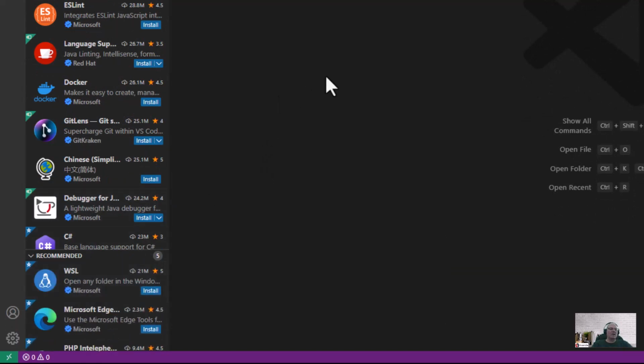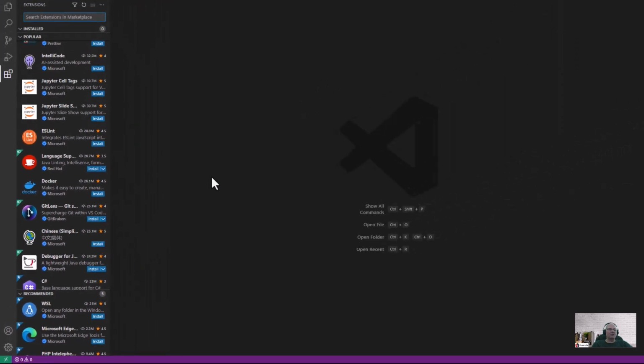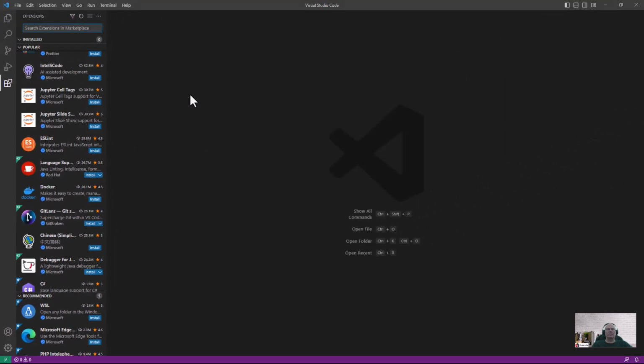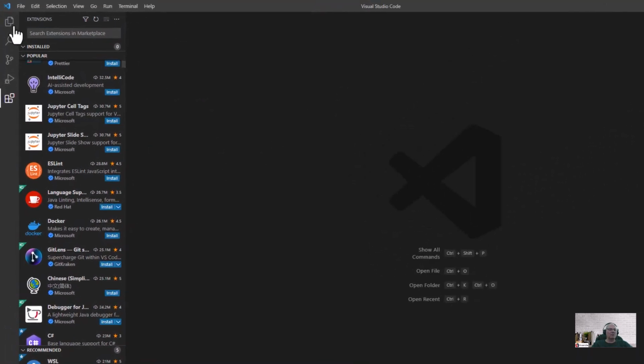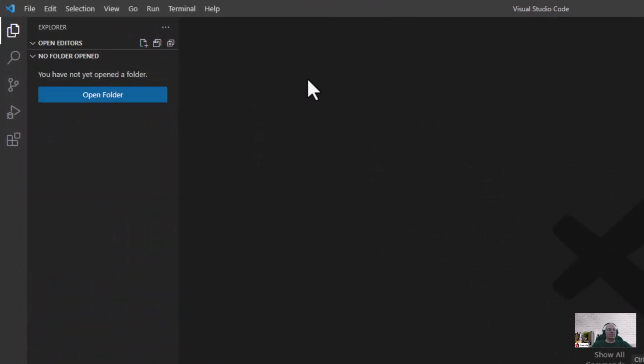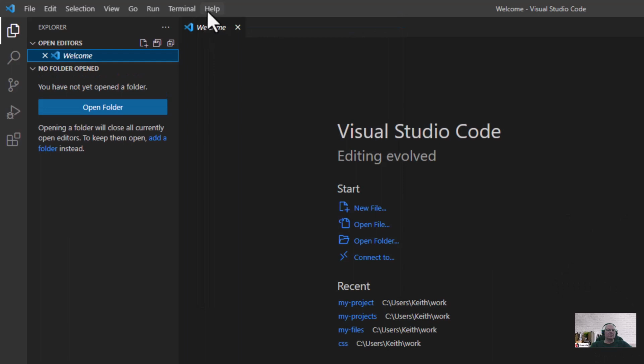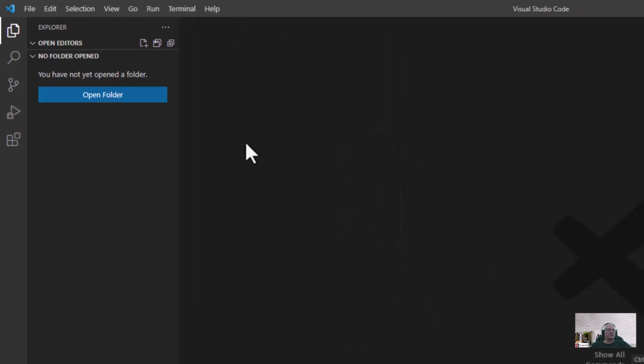For right now, we're not going to add any extensions. That's something you might want to do later to add functionality to Visual Studio Code. So let's go back to Explorer, where you're going to spend most of your time. I showed you how to open and close the welcome screen with the help. Click help, welcome, opens up welcome, and then if you want to close it, you just close it.